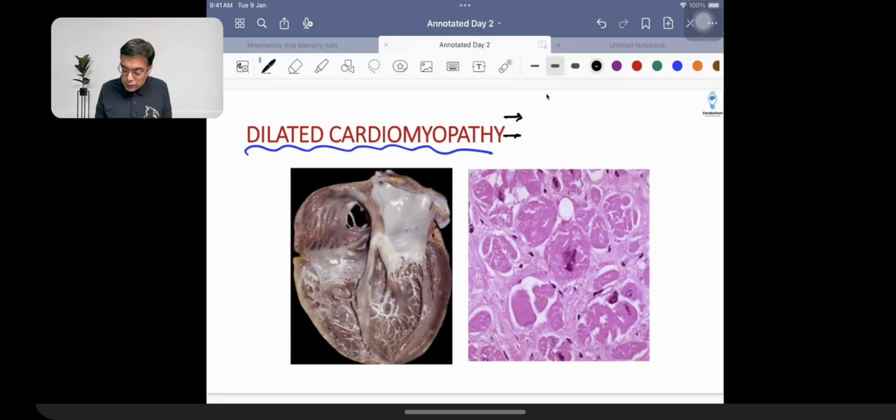The non-genetic cause of development of this kind of a condition, number one cause, is what is going to be seen in youngsters also these days, is alcohol. So in the short time when the patients are going to be consuming too much of alcohol, that is what is going to be given the name of binge drinking. So that is what is going to be causing a trouble. The other reason for development of this condition is pregnancy. A third reason, which can be exacerbating pregnancy problem, is going to be anemia. Severe anemia is responsible for causing development of hyperdynamic circulation that can be causing a trouble. Anemia along with pregnancy. Pregnancy is a fluid overload condition that can be causing a problem.